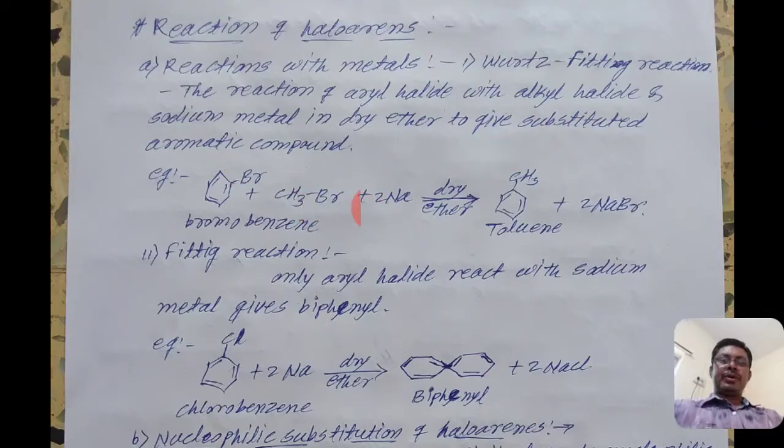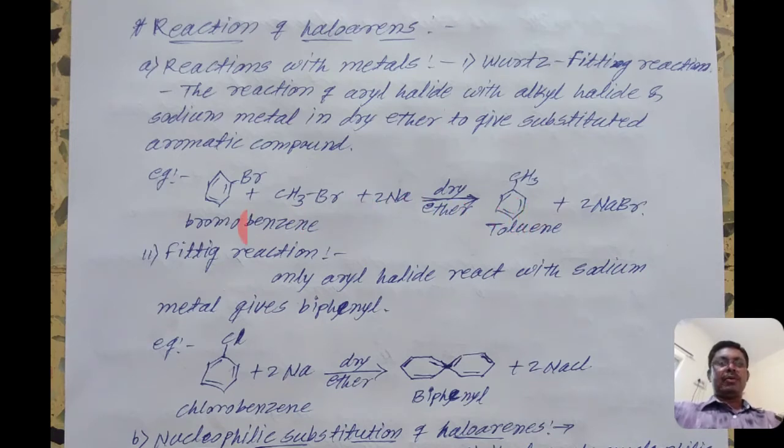In the previous video we discussed the reaction starting from methyl chloride plus 2Na, where we get ethane. When methyl bromide reacts with sodium metal, we get a product with double the number of carbon atoms: there is one carbon in the reactant and we get two carbons in the product.